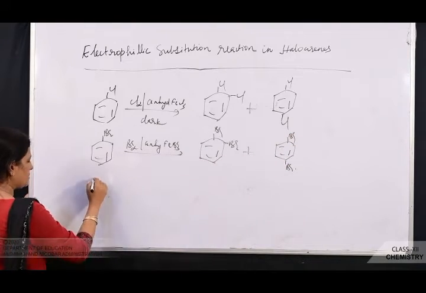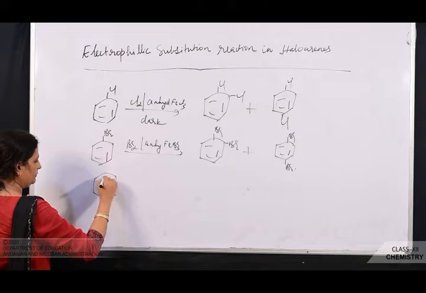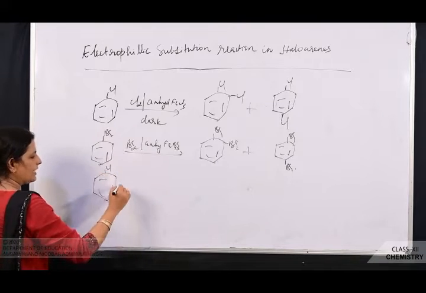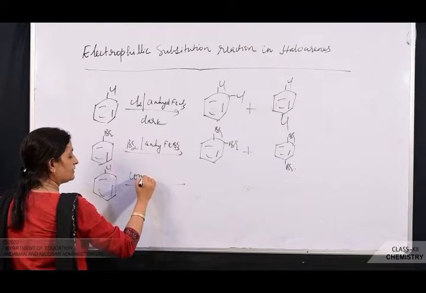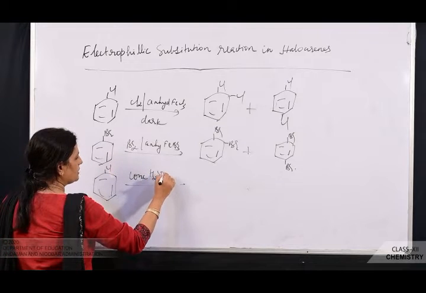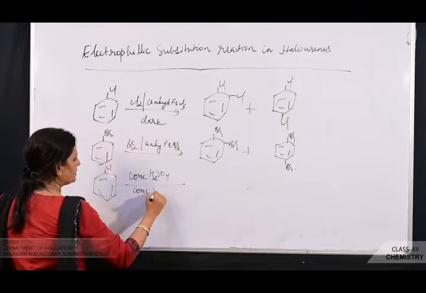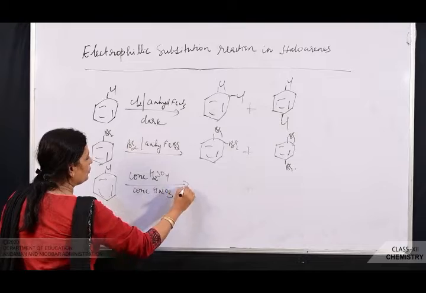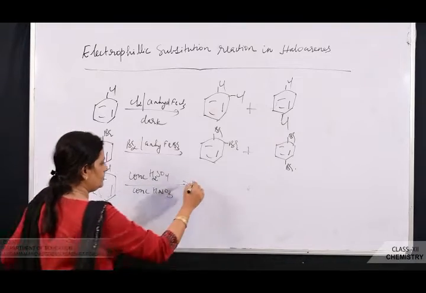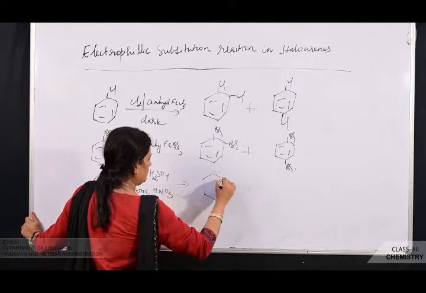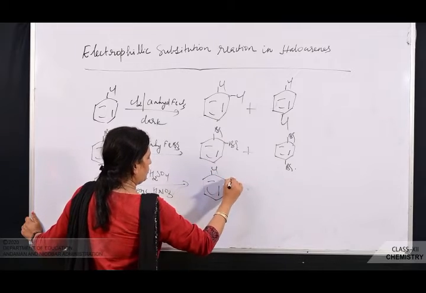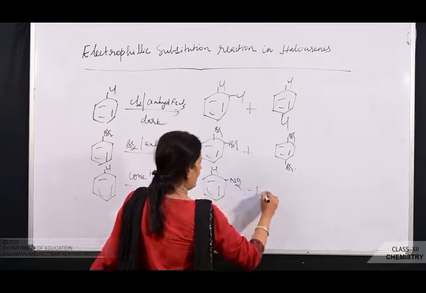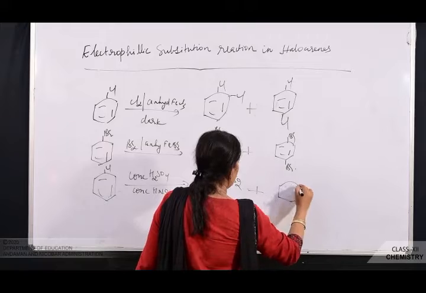Next you see nitration. What is the nitrating mixture? All this you have discussed, studied in class 11. Concentrated H2SO4, concentrated HNO3. The attacking electrophile is what? NO2. So you'll get ortho-nitrochlorobenzene and para-nitrochlorobenzene.